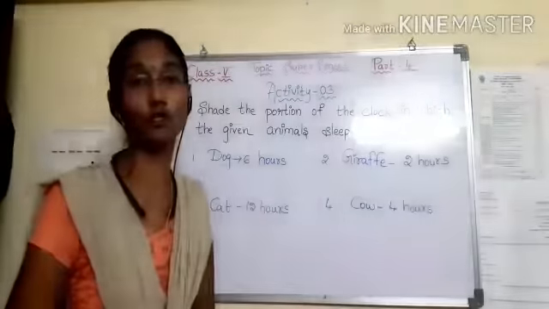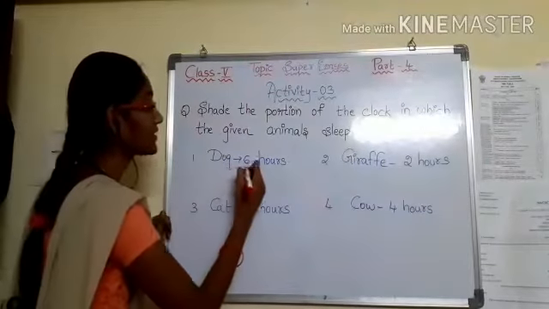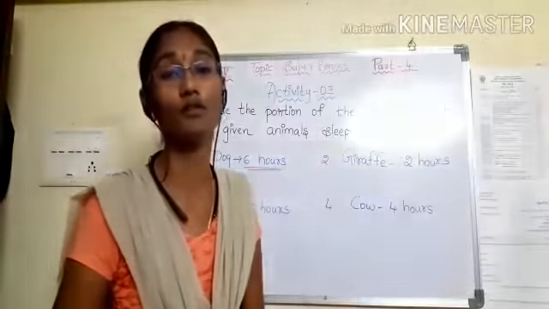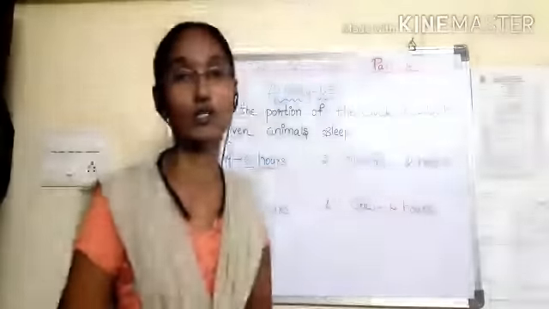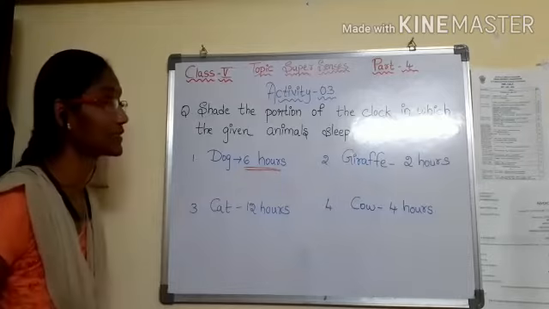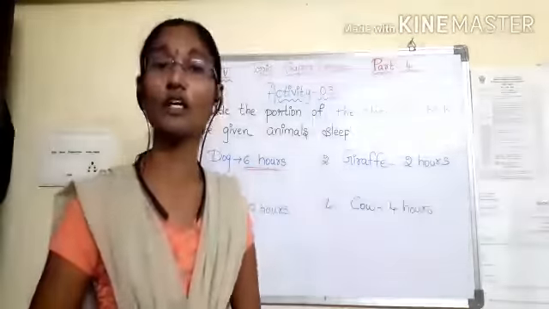First draw the circular 12-hour format, and depending on the hours you have to convert into the 12-hour format. Then shade the region with crayons, colors or pencil. You can shade and draw these animals. This is our activity number 3, and I will discuss the answers to this activity in our next class.